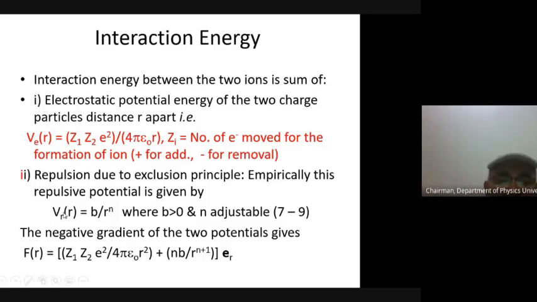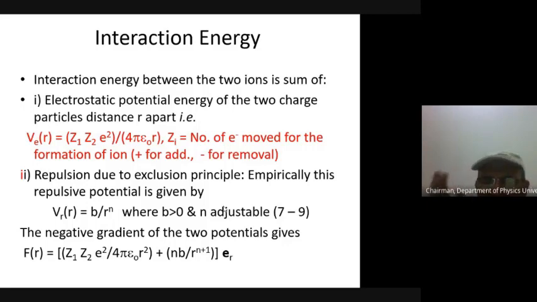So when this potential is being modeled, this B and Rn, people are putting various values, iterative programs are there in computers, and I told you about the density functional theory, that which model of potential will describe that sort of bonding. Sorry, I said here Z1 and Z2, but actually they are the participating electrons. When we are talking of bonding, we are only considering the electrons involved in the bonding.